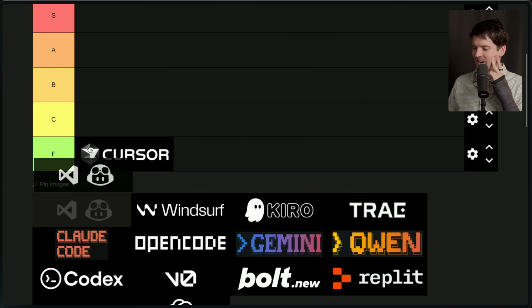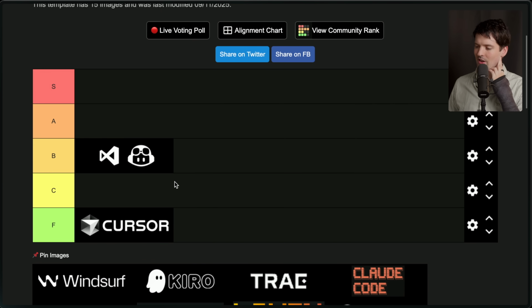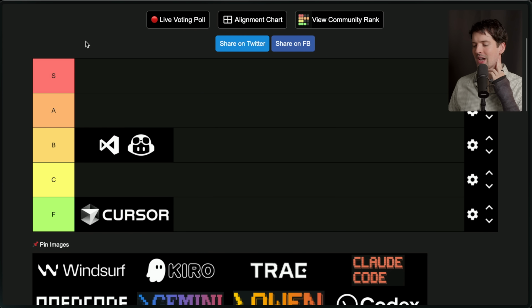Speaking of F tier, next we have VS Code with Copilot. It's hard to put into words how important Copilot was for kicking off this whole AI code world. It started as an assistant, helping us make changes in our code base by giving us autocomplete as we wrote our code. And honestly, that feeling was magical the first time it hit. I still remember when I did Advent of Code with it for the first time, and it just filled out one of the weird functions I had to write to pull some data into a weird format. It blew me away.